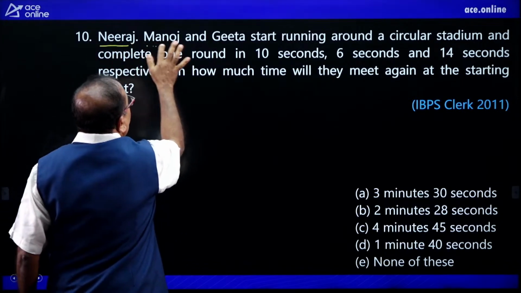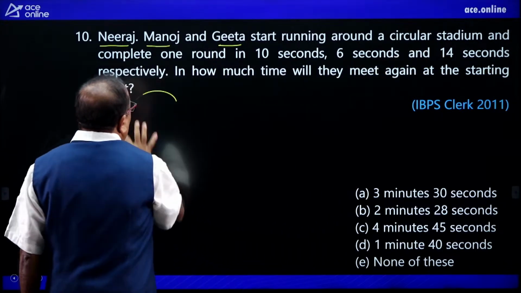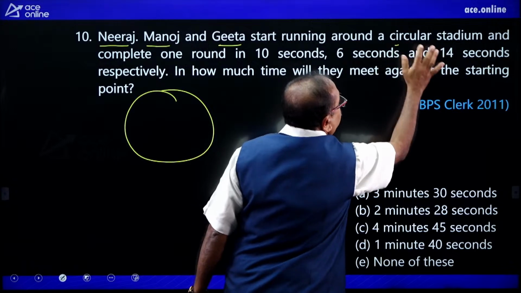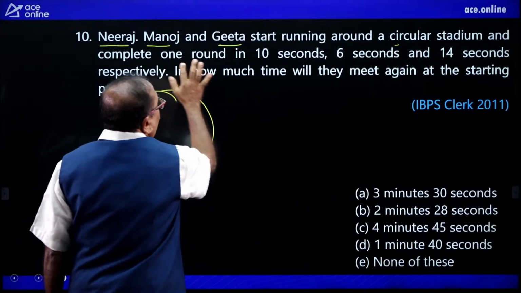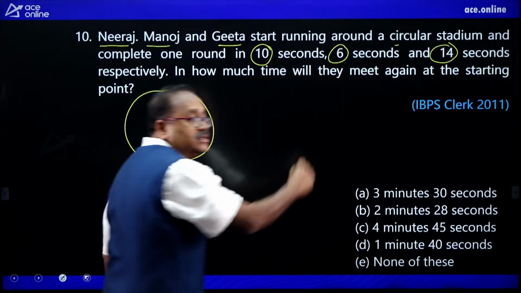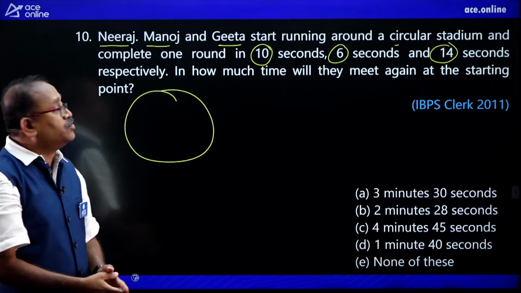Neeraj, Manoj and Geeta started running round a circular track in a stadium, and complete one round in 10 seconds, 6 seconds and 14 seconds. The time is already directly given to us.